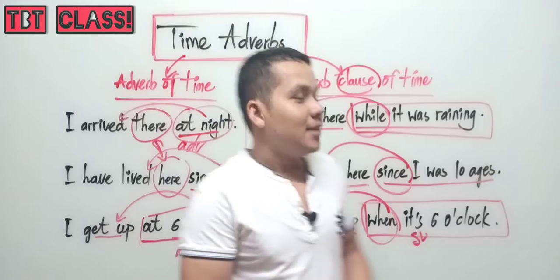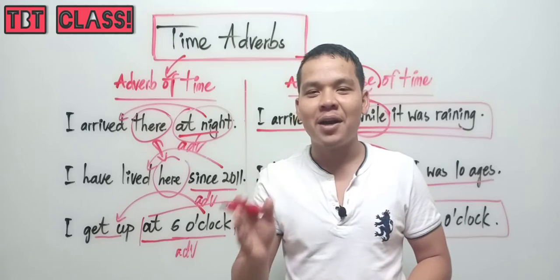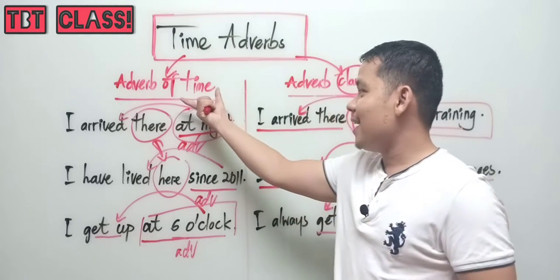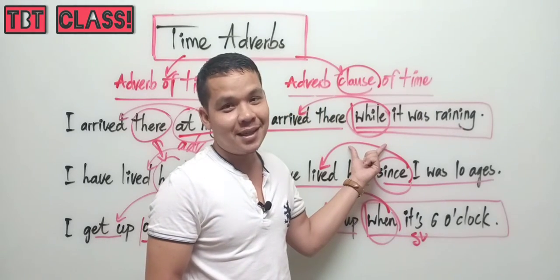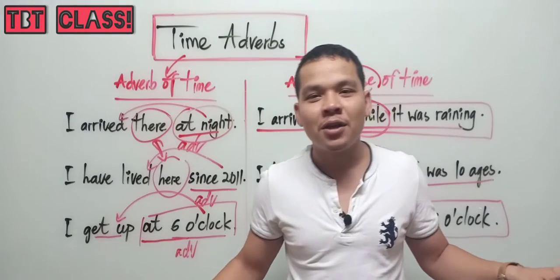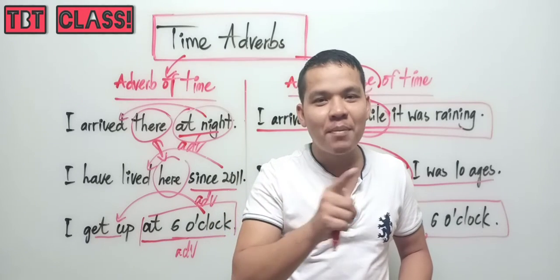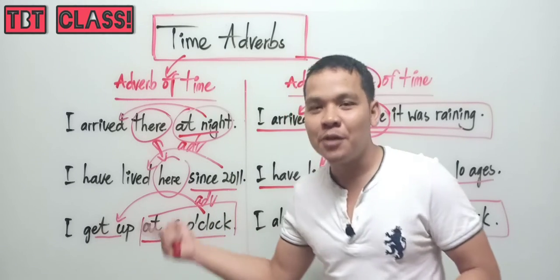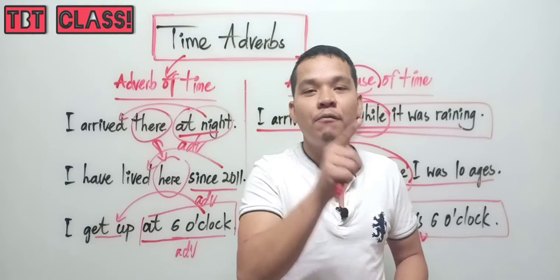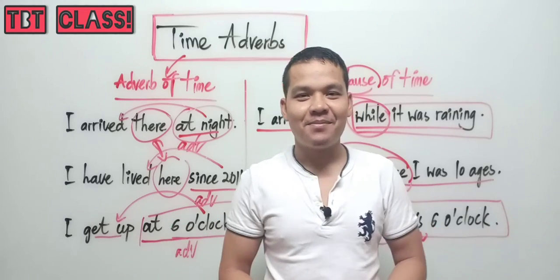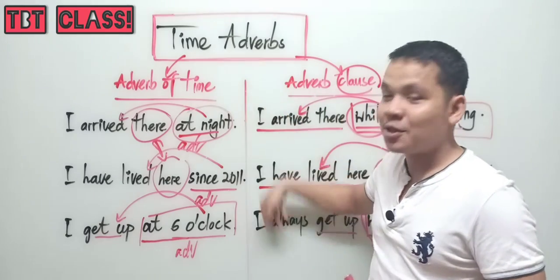Okay, like this. So for the last minute, what I want to tell you is that I just want everyone to know about adverbs of time. You can say adverb of time as a word, as a phrase, or as a dependent clause or sentence. However, the adverb still keeps modifying verbs, adverbs, and adjectives. Even though it is a word, phrase, sentence or dependent clause, an adverb still modifies a verb, adverb, or adjective. So the lesson today about adverb of time is a short one that I want to tell you.